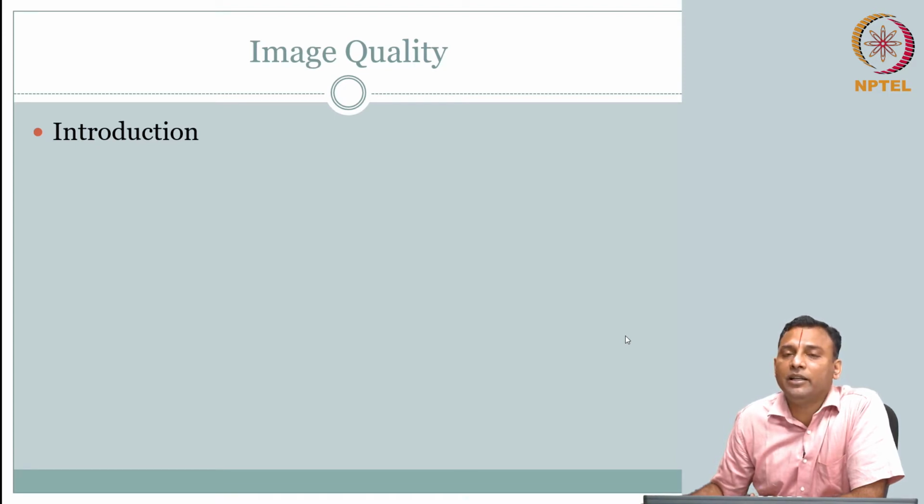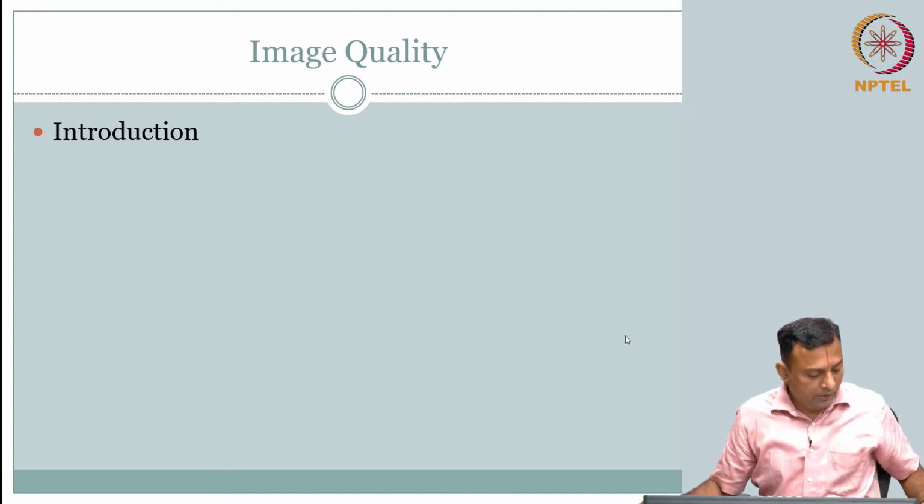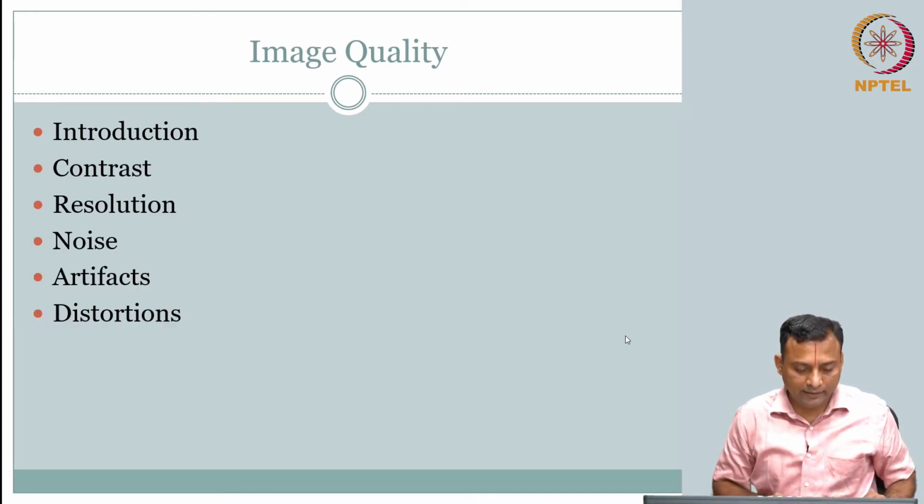So what are the image quality metrics that come to your mind? Resolution, contrast, those two probably come. Noise, less noise, signal to noise ratio if you are a little more careful. What else can you attribute? Artifacts. Is there anything else that comes to your mind when we talk about image quality? If you are able to recall so much, I think you are in good shape.